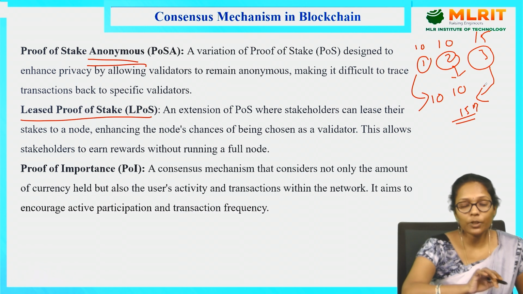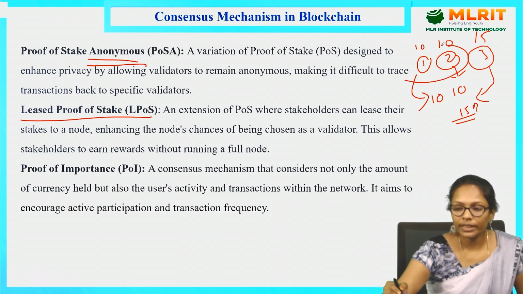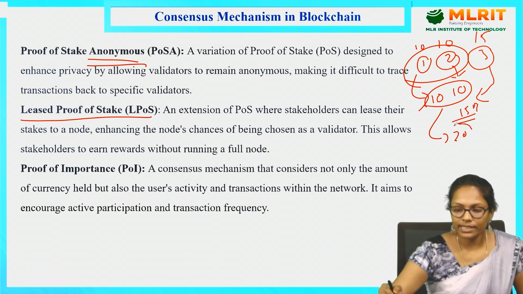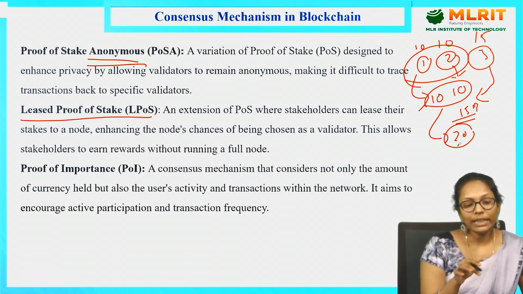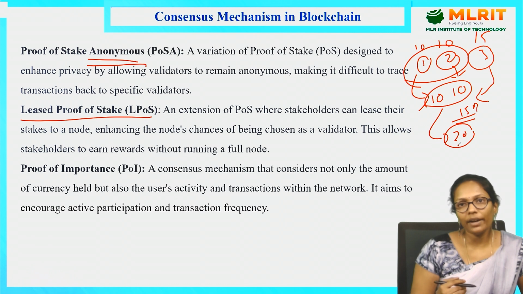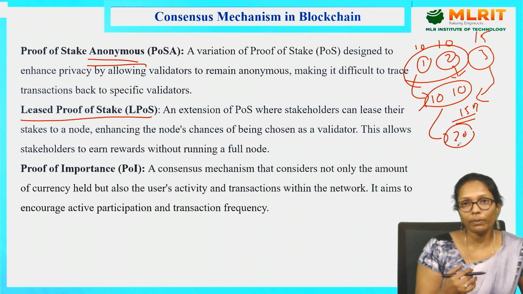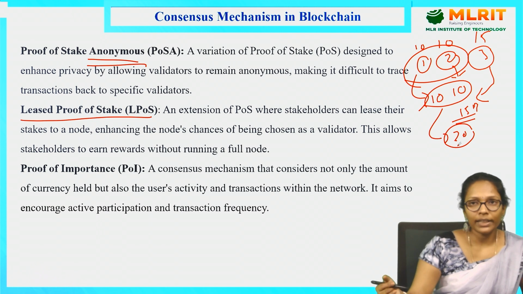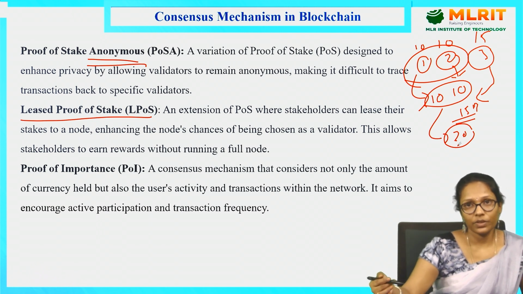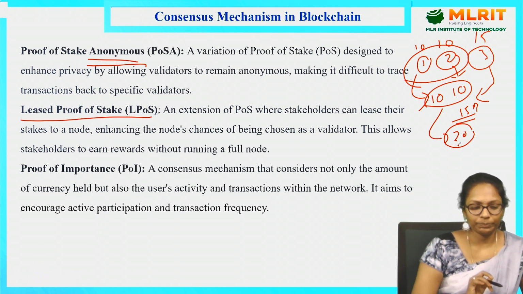So in least proof of stake, these two persons can group together, keep these 20 Bitcoins as stake, and validate the transaction. That is least proof of stake. If I don't have the Bitcoins to stake, then I can borrow them from another node and do the staking process. That is least proof of stake. After validation, they will get some incentives, right? Those incentives they can share.